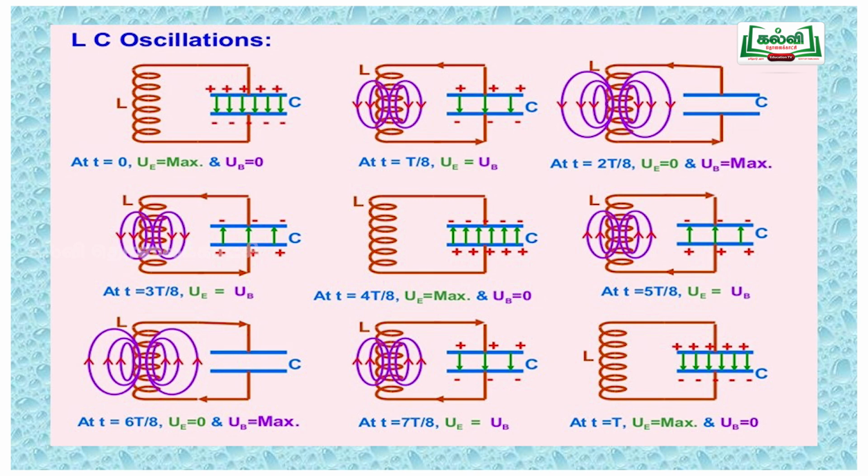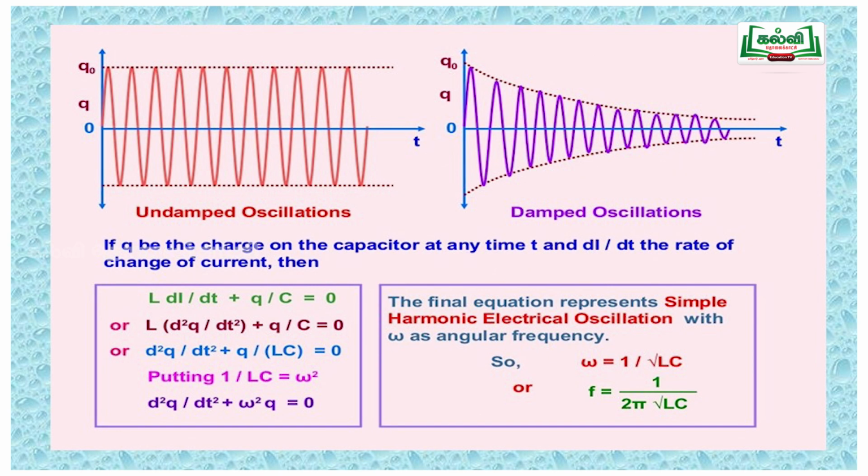The damped and undamped oscillation. The oscillation frequency formula, which is very important, is 1 by 2 pi square root of LC.